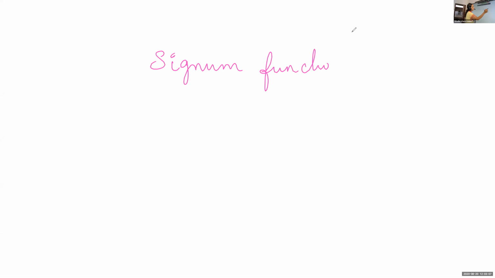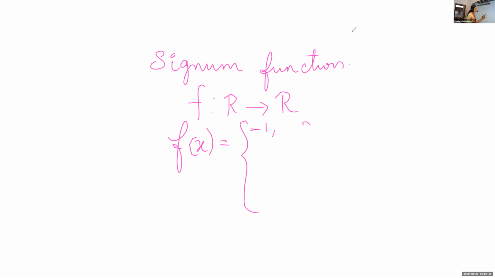Okay. The signum function f from R to R is defined as f of x is equal to minus 1 if x is less than 0, 0 if x is 0, and 1 if x is greater than 0.